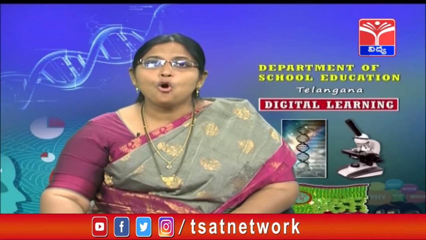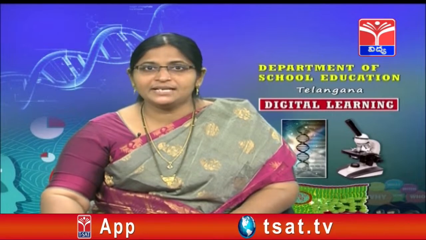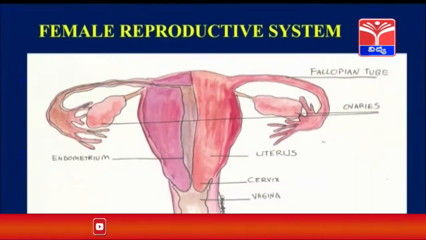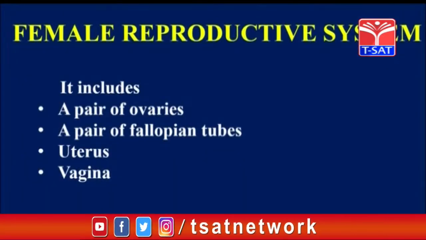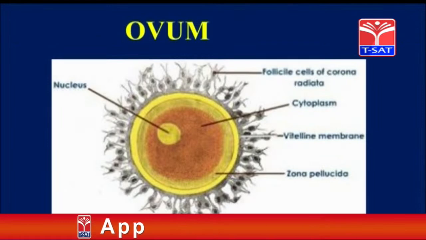Now the ovaries produce the ovum. Ovum is nothing but the female gamete. See here how the female gamete is present. So the female reproductive system includes a pair of ovaries, a pair of fallopian tubes, uterus and vagina. And this is the structure of ovum. The ovum is a circular structure.